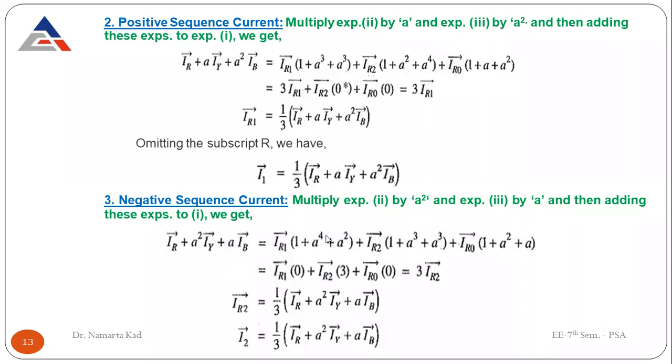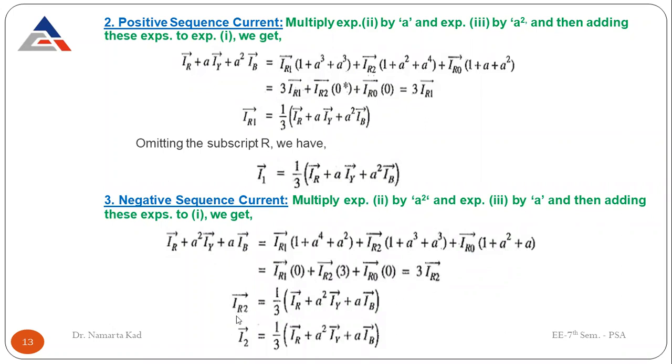And A4, we know that it is A. This is A cube into A. So A, this comes to be 0. And A cube is 1, A cube is 1. So it comes to be together 3 times IR2. And here it is again 0, 1 plus A square plus A is 0. And this comes up with the 3IR2.